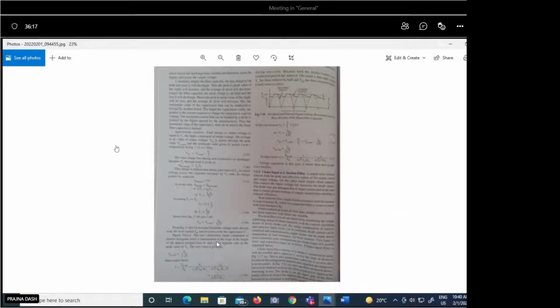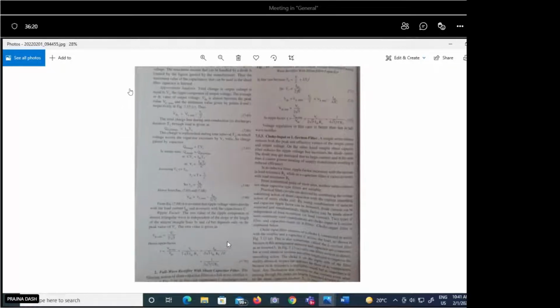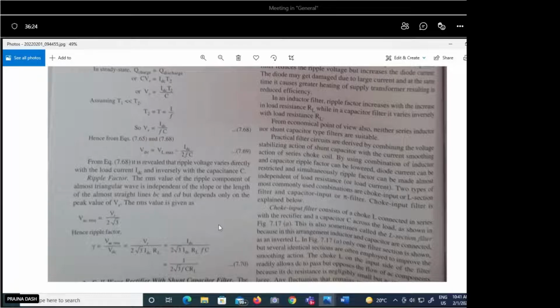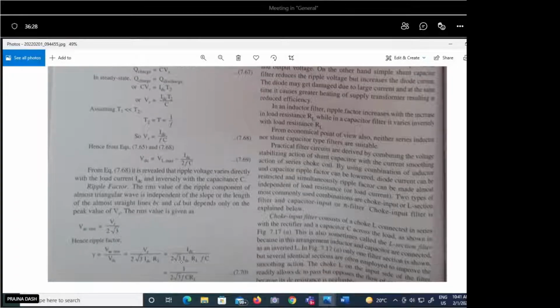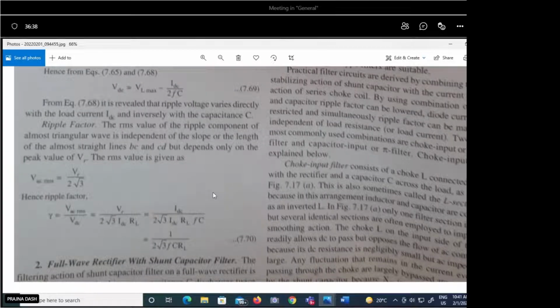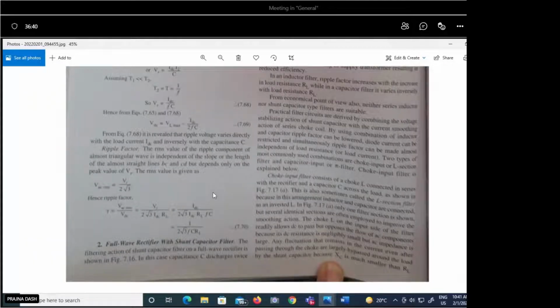So here we will have this ripple factor. This is for the half wave rectifier circuit, and the value is 1/(2√3 FCRL). Okay, this is the value. So how it is coming, the derivation is there. I will share this. Will you go through the derivation, or what? I will do the derivation.